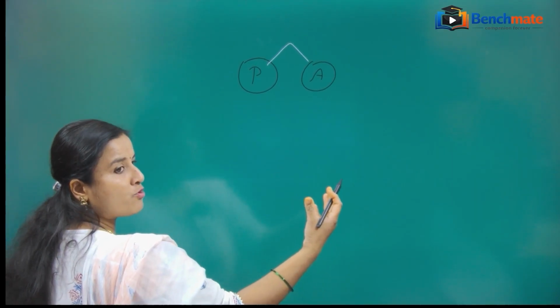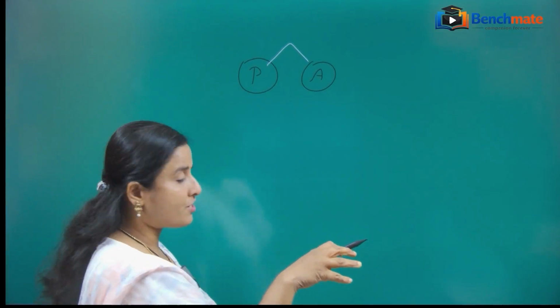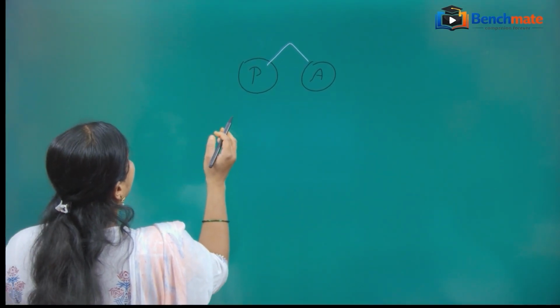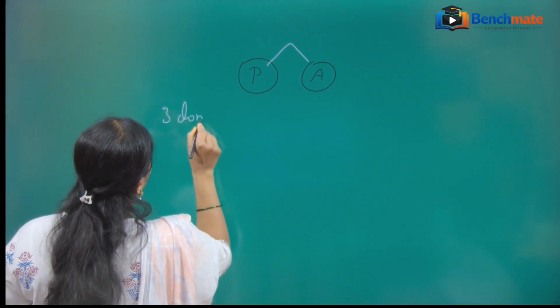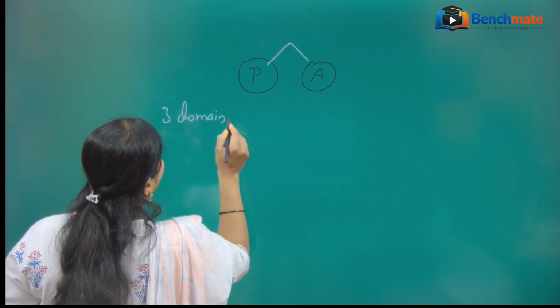After the proposal of the five kingdom system of classification, another proposal was made, and that proposal is the three domain system.